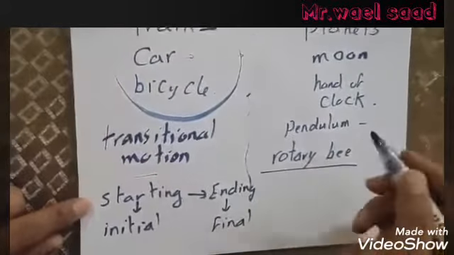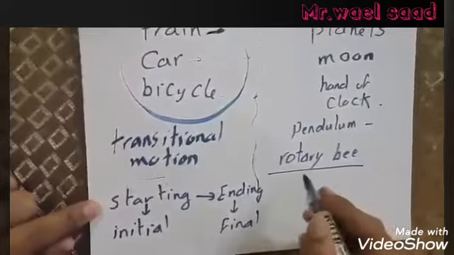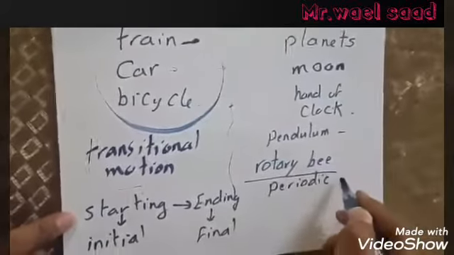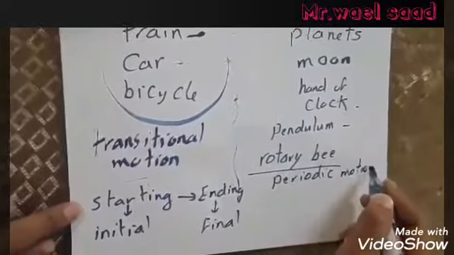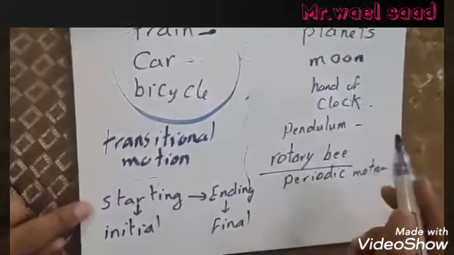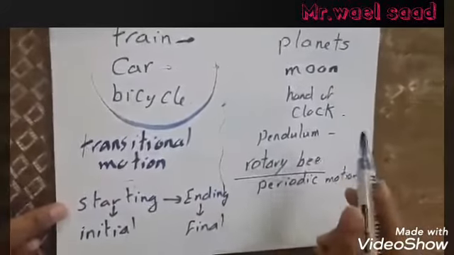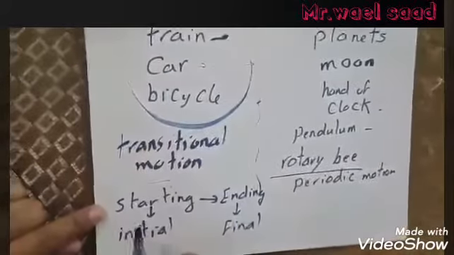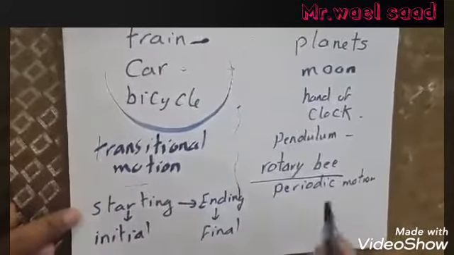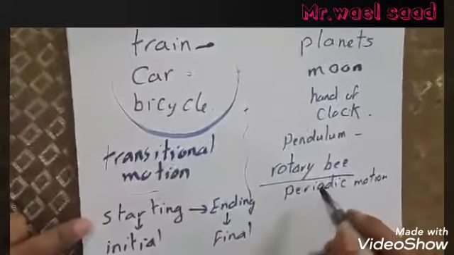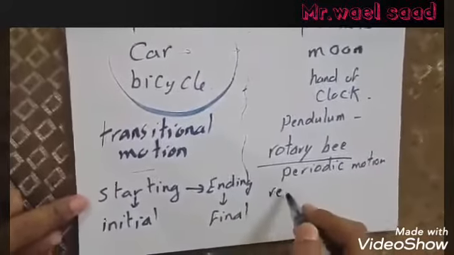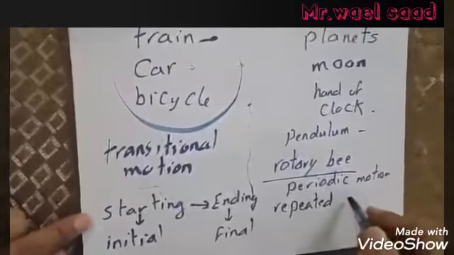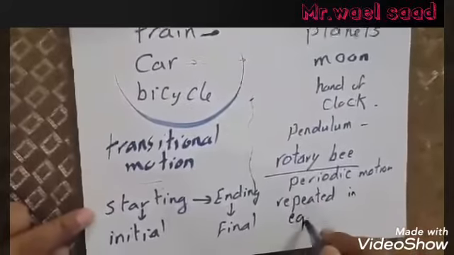Okay, the second type is called what? It's called periodic motion. Periodic motion is the motion of the pendulum, rotary bee, hands of clock, moon, planets, and water waves. And as you notice, this type of motion is repeated regularly in equal periods of time.